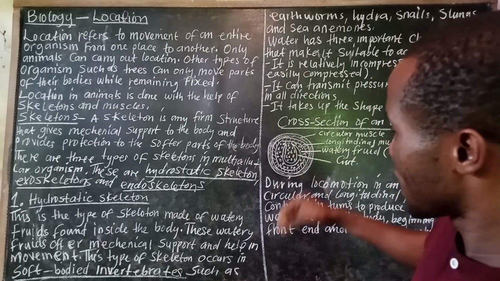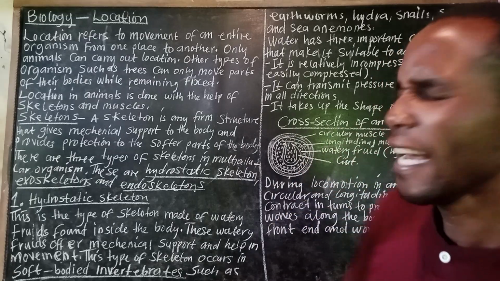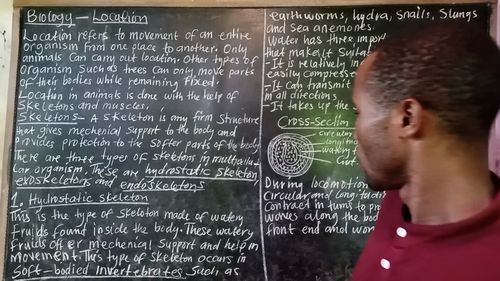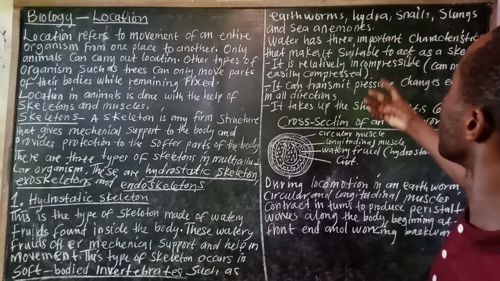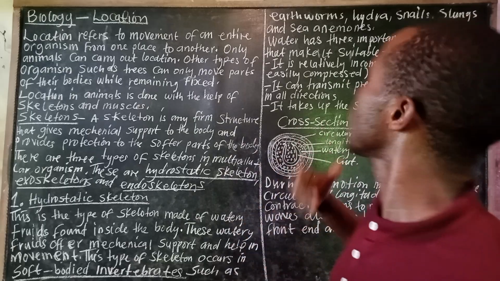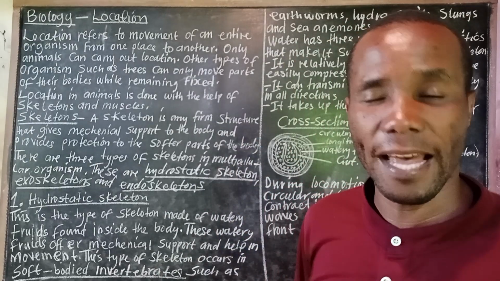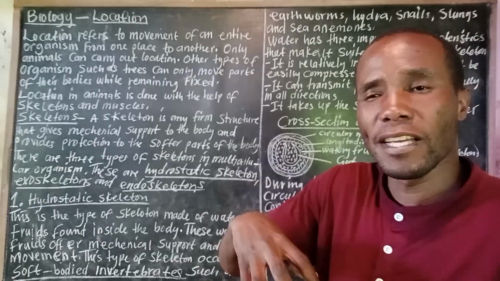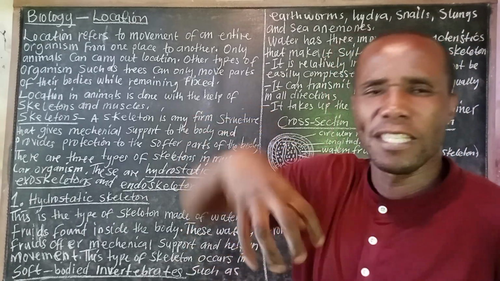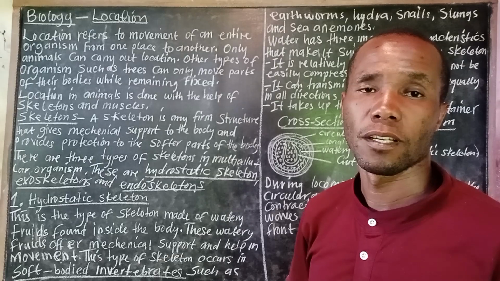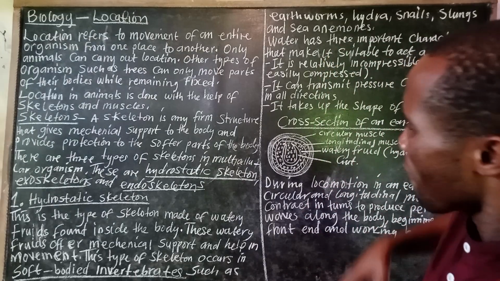This type of skeleton occurs in soft-bodied invertebrates such as earthworms, hydra, snails, slugs, and sea anemones. That is where you can find the hydrostatic skeleton, because it is made up of watery fluid inside the body.